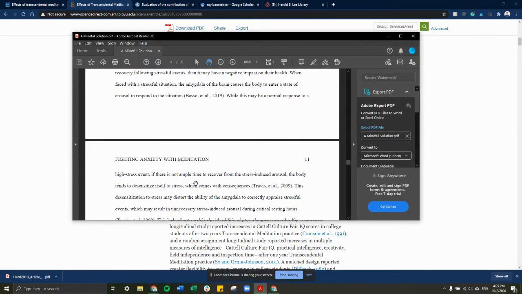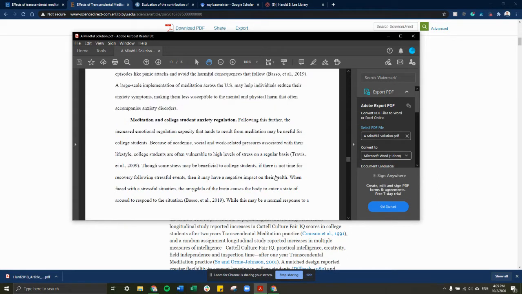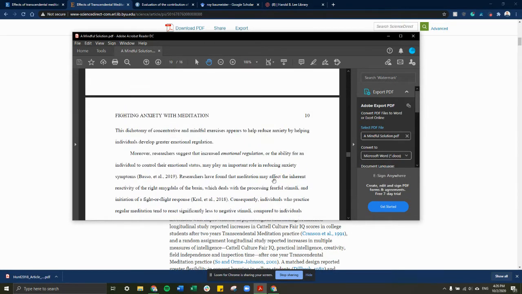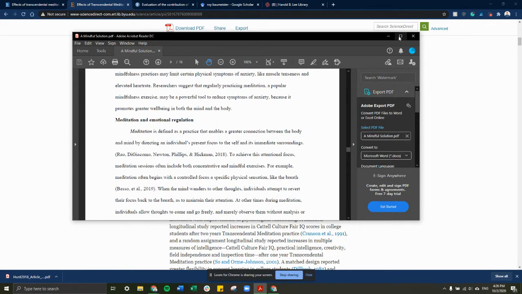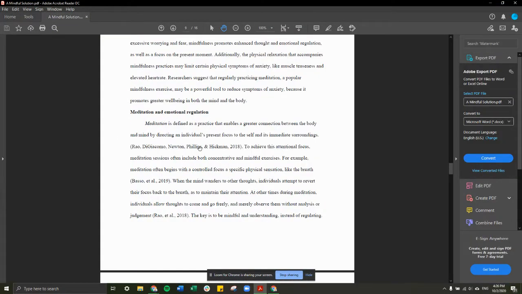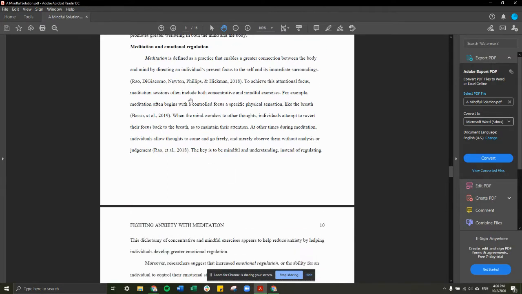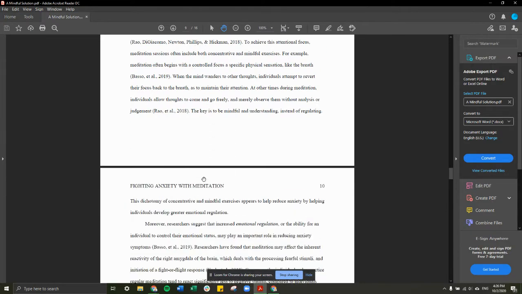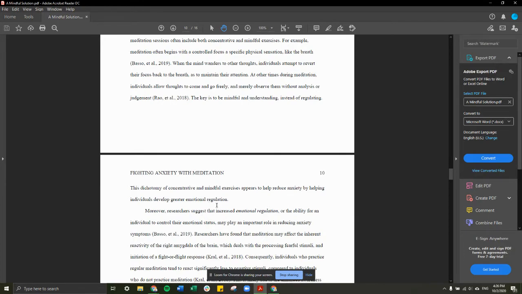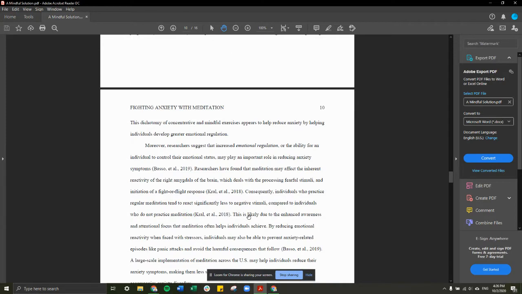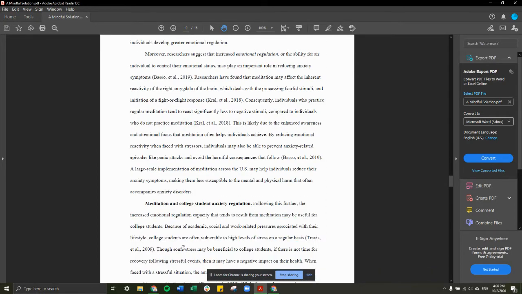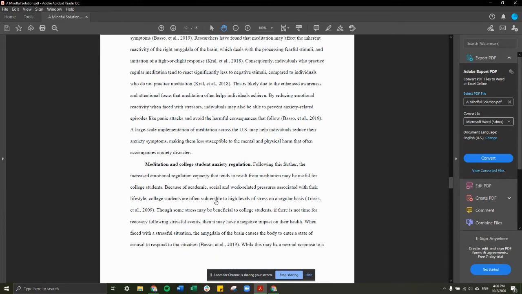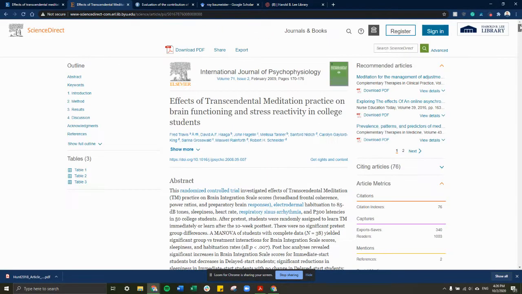I did my paper on fighting anxiety with meditation and mindfulness practices. In this part of my paper, I'm looking at meditation and emotional regulation, and I explain how participating in meditation helps increase levels of emotional regulation. I found a really good case study about meditation and college students' anxiety regulation. I found this article, and I'm going to share it here.